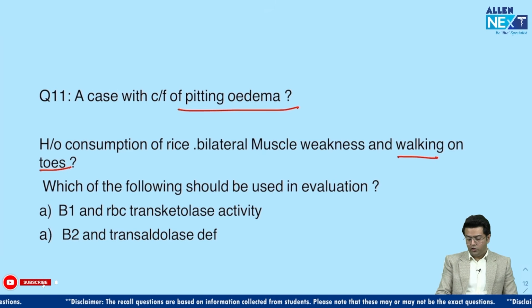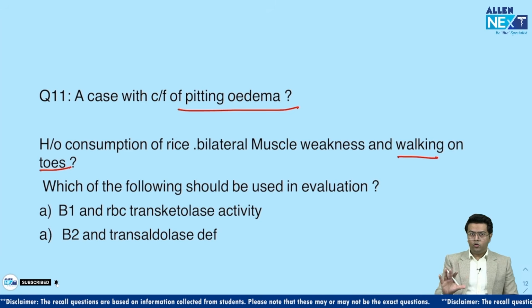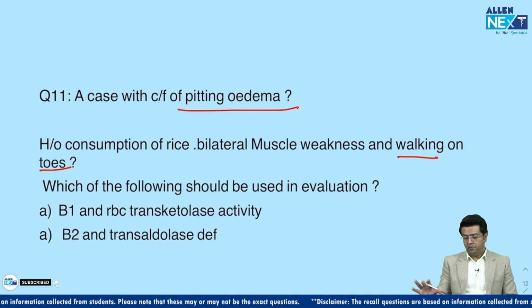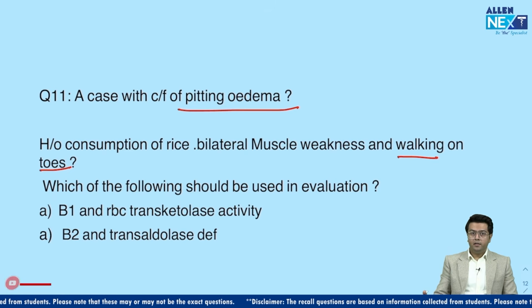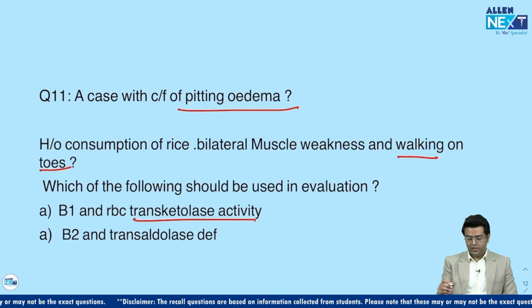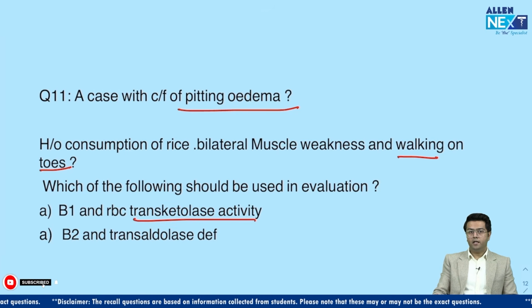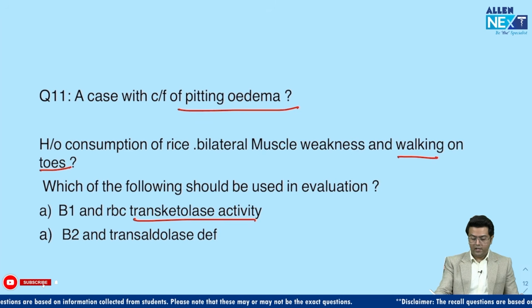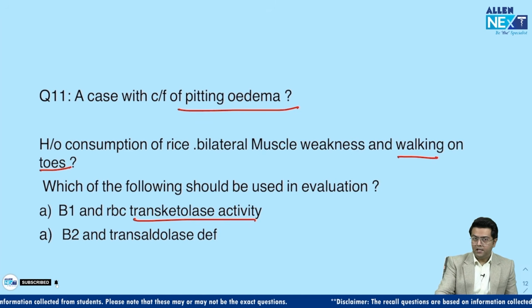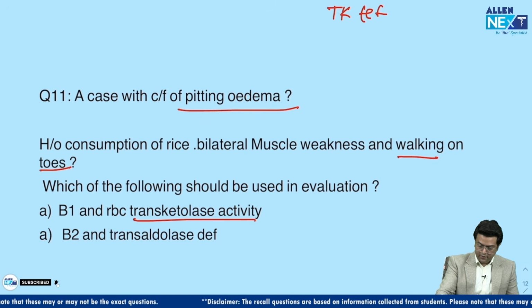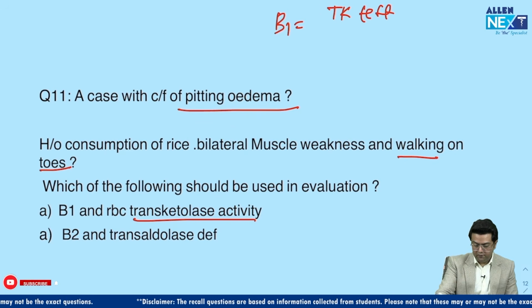So which of the following should be used in evaluation? There was one question for sure in which there was a deficiency of vitamin B1 or thiamine, and they asked the name of the enzyme that is used in the investigation. So guys, the answer is transketolase for sure, as you all know. We have only a few named tests for vitamins. The transketolase test is a test for thiamine deficiency.